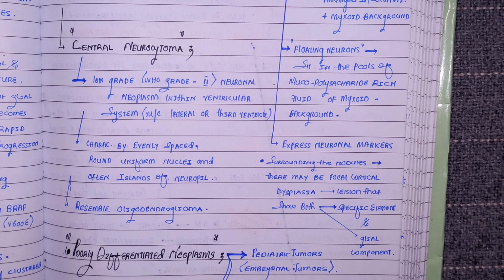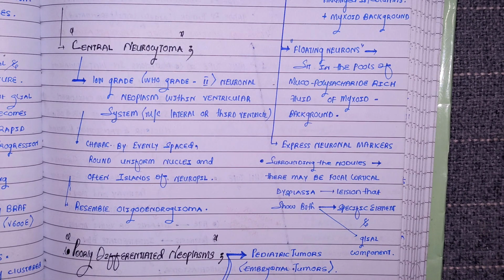Comes the last neuronal tumor, and it is central neurocytoma. It is not high grade, it is low grade, grade 2 neuronal neoplasm within the ventricular system. Interesting. I mean, the previous two were loving to grow in the temporal lobe, in the cortices of the cerebrum particularly, but this central neurocytoma is growing from the ventricular system, especially the lateral or the third ventricle,